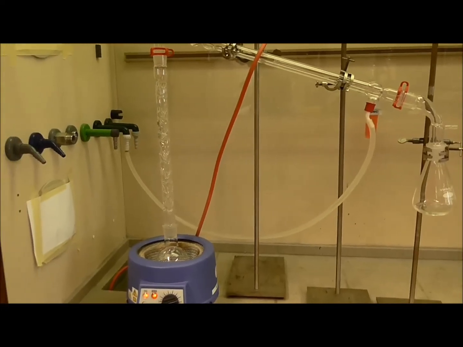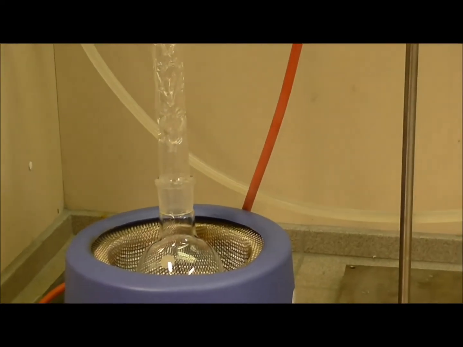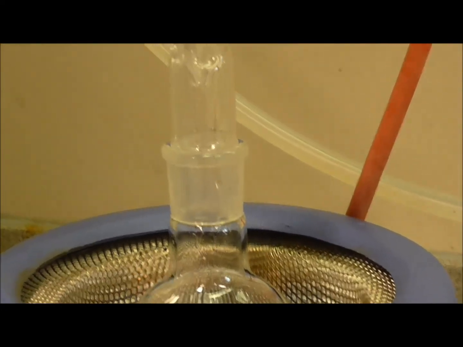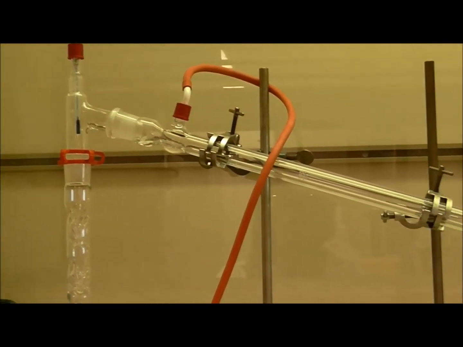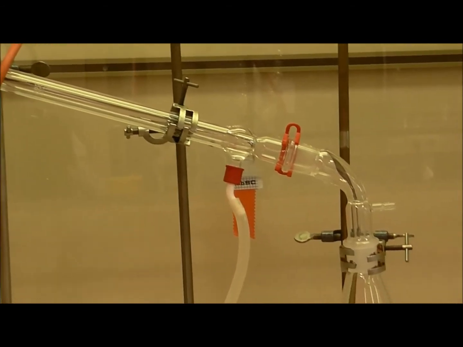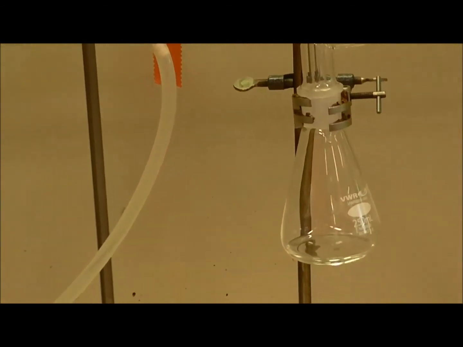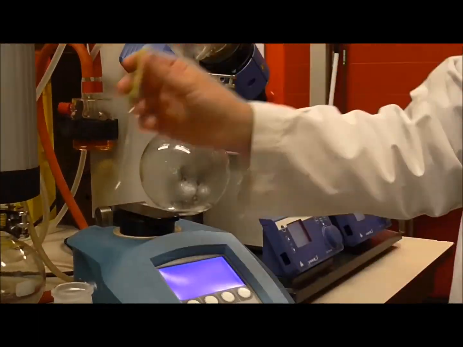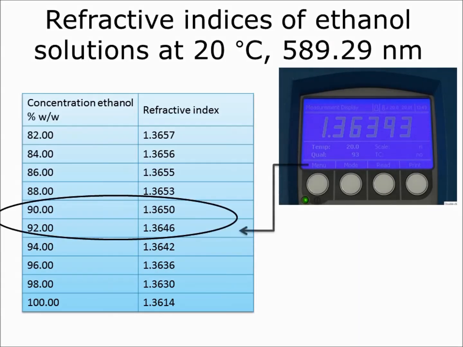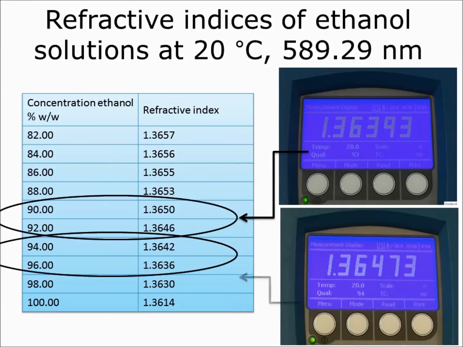In order to get a high concentration of ethanol, we will use a fractional condensation column. The principle is exactly the same as distillation, only with fractional condensation column, ethanol evaporates and condenses back several times, allowing a higher yield of product. Now let's check the refractive index again. Now the concentration of ethanol is around 95%.